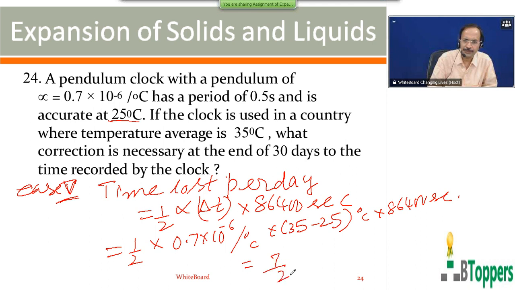So 7 by 2 into 864 into 10 power minus 4 seconds. You can simplify that further.